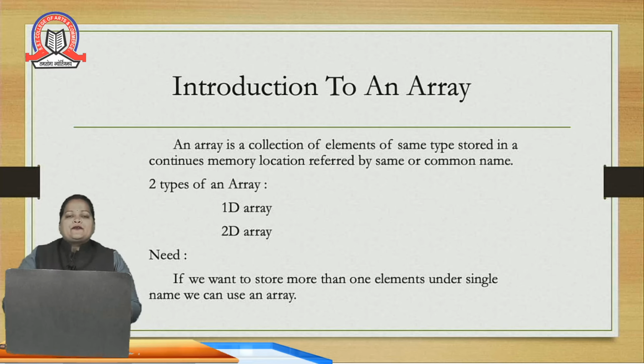Before going to the definition, first we need to understand why there is a need of an array. See, if we want to store any value, that value can be anything. It can be a number or a character or a decimal number or a string. Sorry, C++ does not support string data type. So it can be integer or decimal value. But for that we declare one variable. Okay. So under one variable we can store only single value.